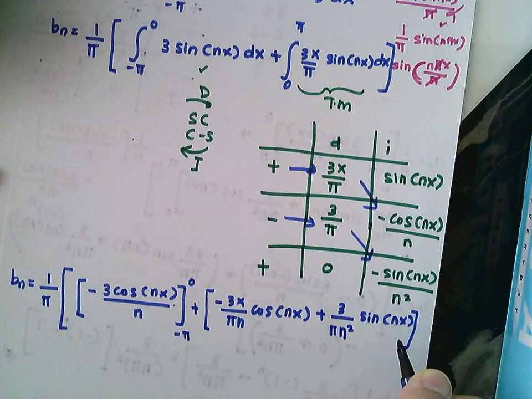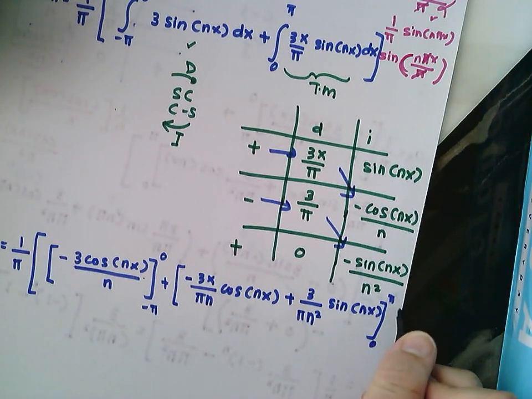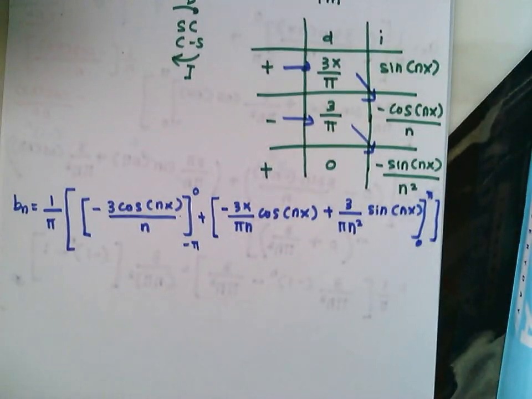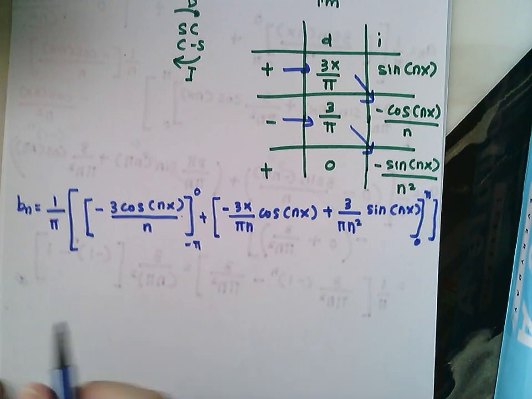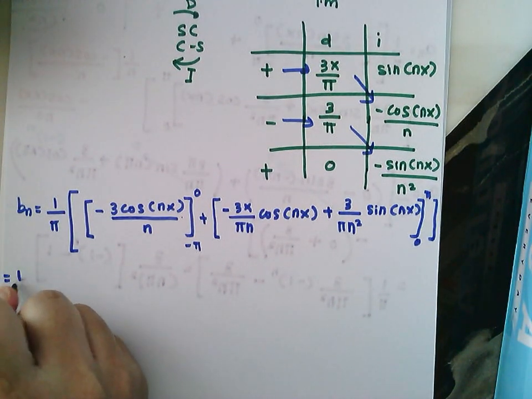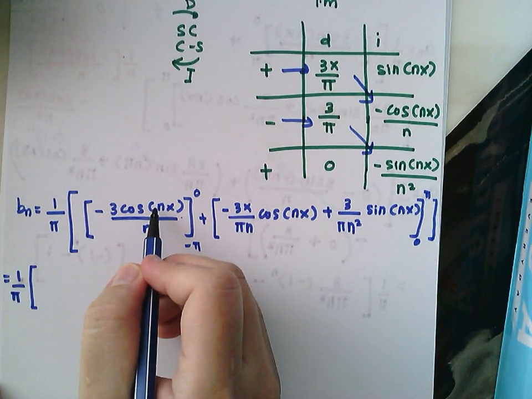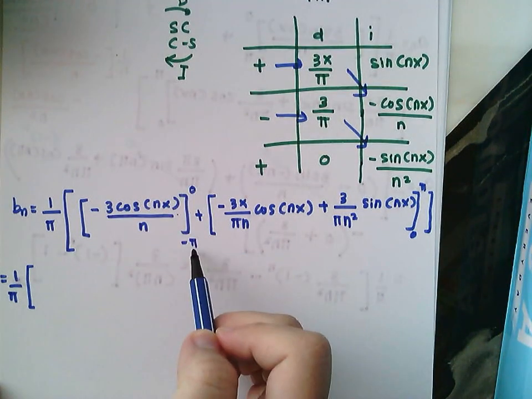For this one, the upper limit is pi and the lower limit is 0. Okay, so next is to apply upper limit minus lower limit. Therefore this one is equal to 1 over pi. So cos 0 is equal to 1. Remember it should be upper limit minus lower limit.